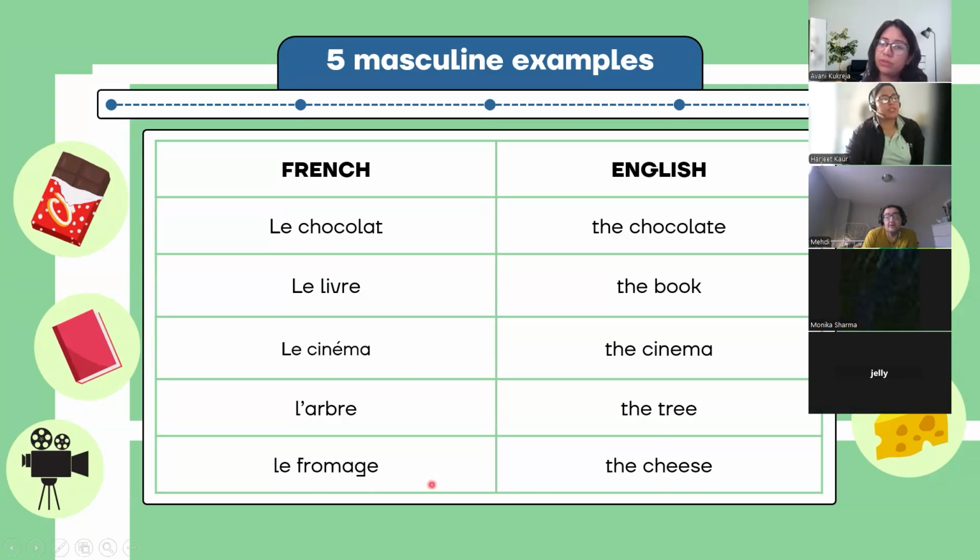Once again, le chocolat. Le livre. Le cinéma. L'arbre. Le fromage. Okay, take 30 seconds, quickly learn these 5 words.